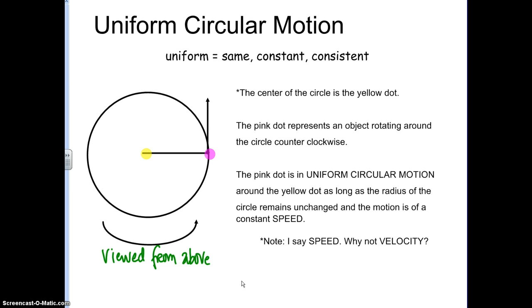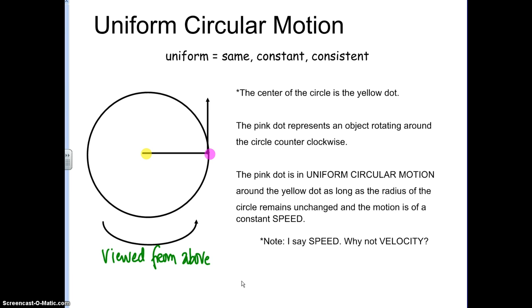So when we talk about uniform circular motion, we're talking about a motion that's clearly circular, and it can be circular in a lot of different directions. It could be something that's spinning, which we could call rotating or revolving, in a plane that is horizontal or vertical or somewhere in between. So don't get caught up too much about how this looks in space. Instead, just imagine something that is in uniform circular motion.